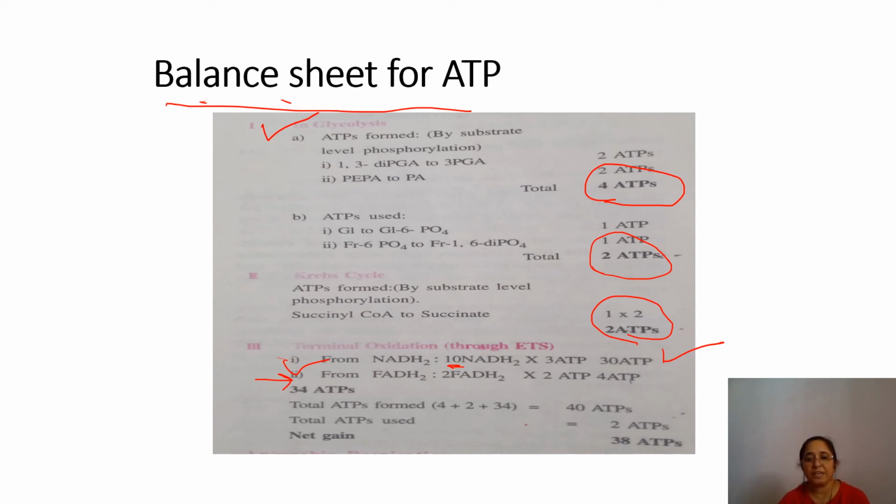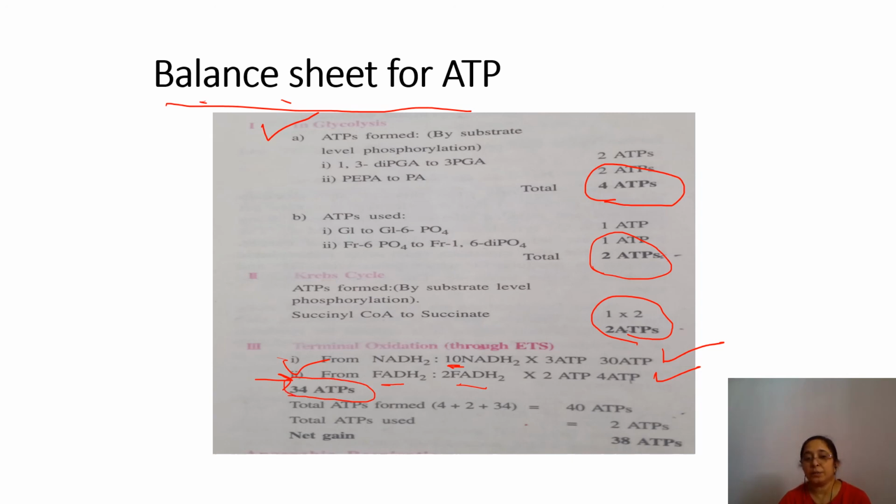Next is FADH2. Here we are getting only 2 FADH2, in the Krebs cycle. Fine. And what will we be getting here? Into 2, that is 4 ATP. Now total 30 plus 4, that is 34 ATP. Clear?